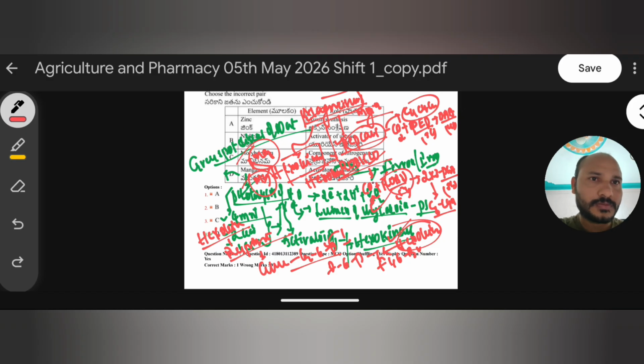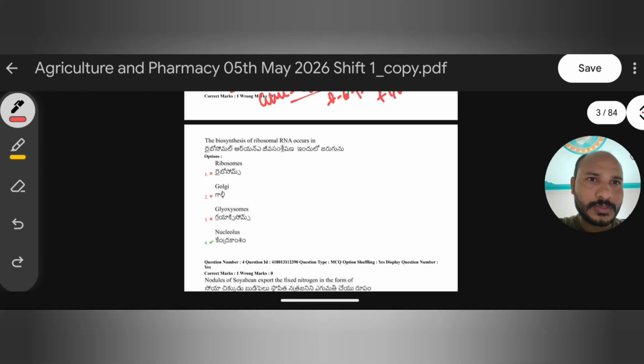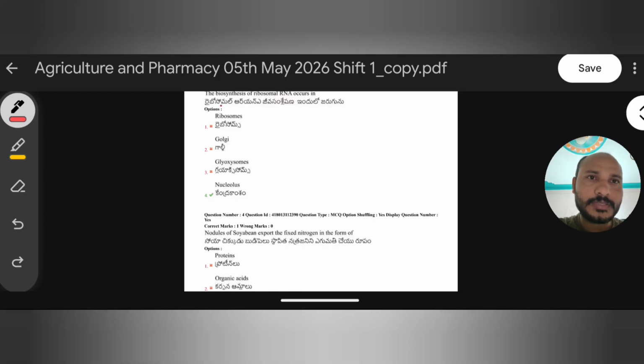And we move on to one more important MCQ. Third one. Okay, so here the third one: the biosynthesis of ribosomal RNA occurs in. So in this question, where does ribosomal RNA synthesis occur? Read the options: ribosomes, Golgi bodies, glyoxysome, nucleolus. So let's start with some explanation about this question.